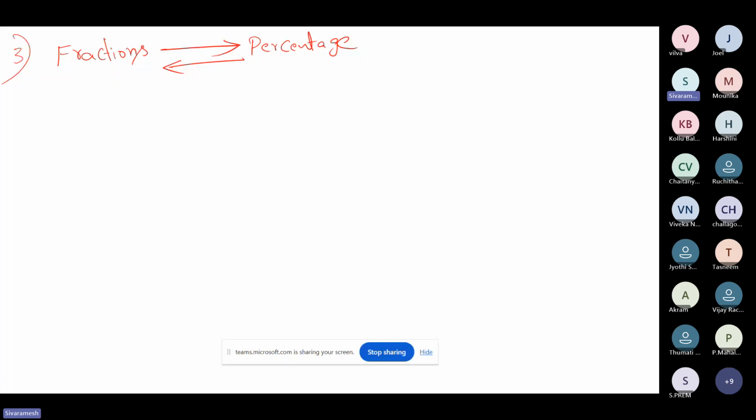I'll just give you one small example of what my intention is. It will hardly take 10 to 15 minutes. Guys, be more attentive for these particular tricks. It is very helpful for you. There are many ways in percentages, so many topics in percentage. Basically, we call the percentage topic the backbone of aptitude.